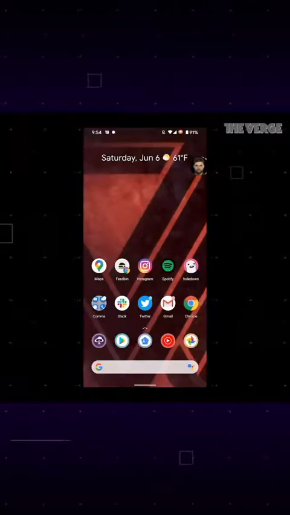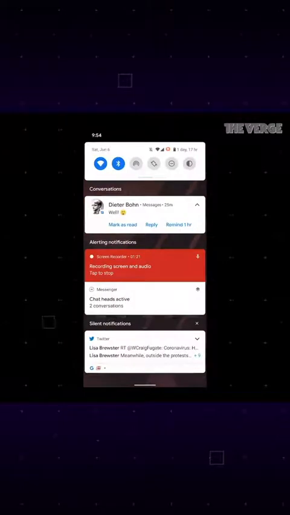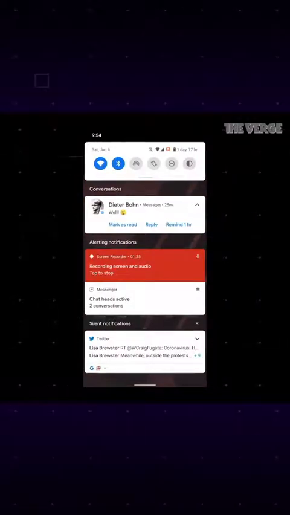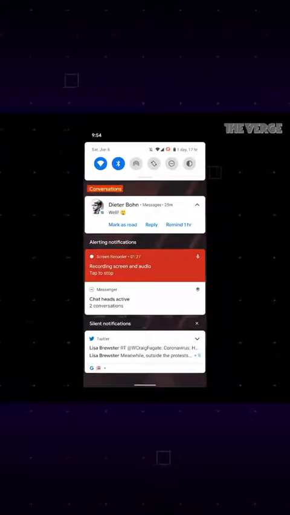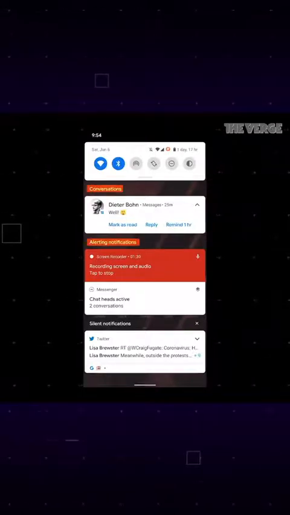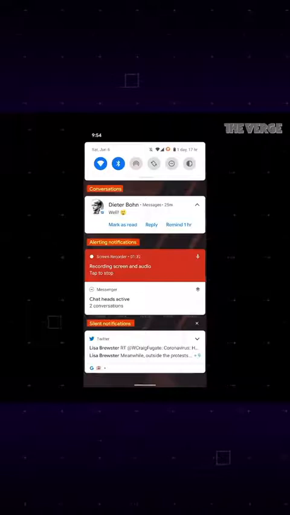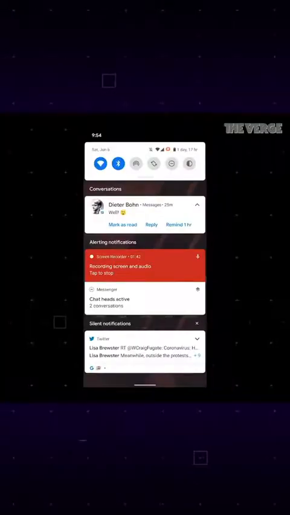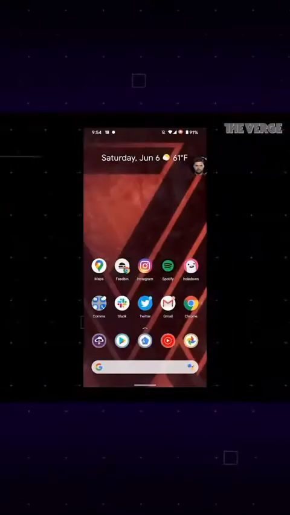So in Android 11, Google is separating out your notifications into 3 really clear and distinct sections with big, obvious labels. There are conversations, alerting notifications, and silent notifications. And the new section here is conversations, which separates out the notifications from your chat apps into their own section at the top. And that lets you do a bunch of things with those notifications.